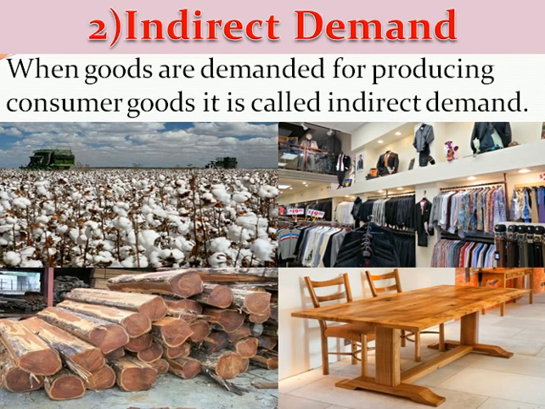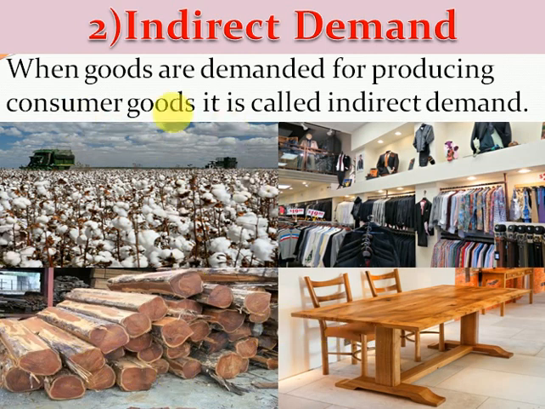When goods are demanded for producing other goods, it is called indirect demand. When goods are demanded for producing consumer goods, it is called indirect demand. You can see that cotton is demanded for producing cloth and wood is demanded for producing furniture.